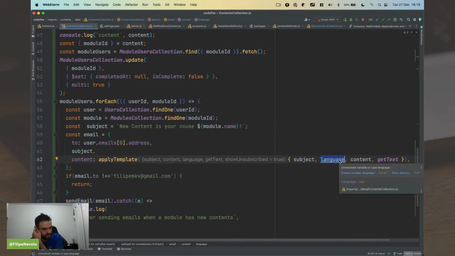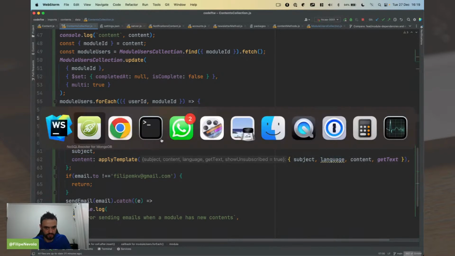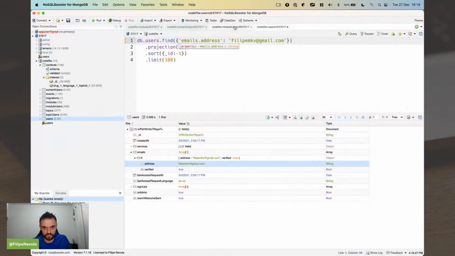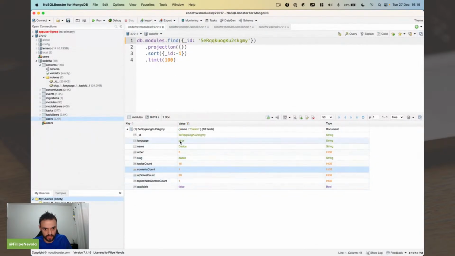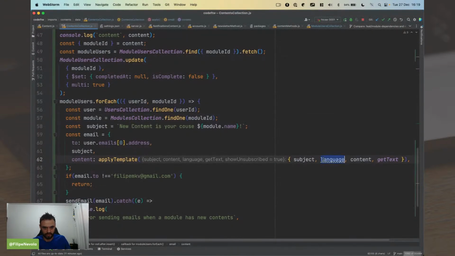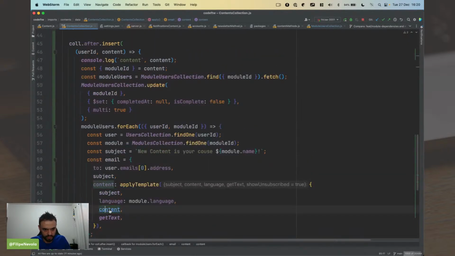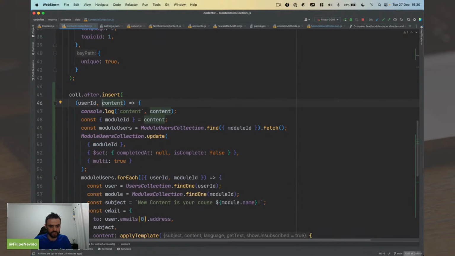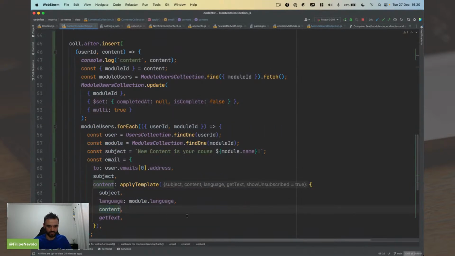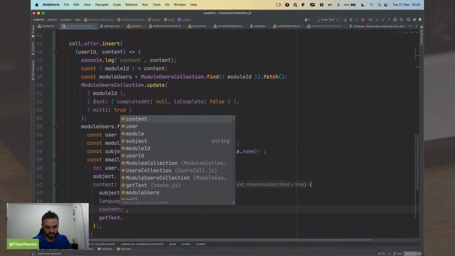Oh, the language comes from the module, I guess. Let me see. Yeah, I have the language there, so I can get module.language. The content, we need to write the content. We don't have the content yet. This is not the content, it's the email content.